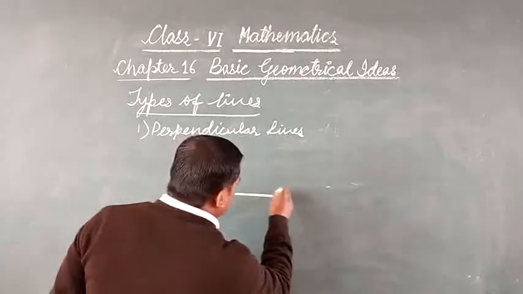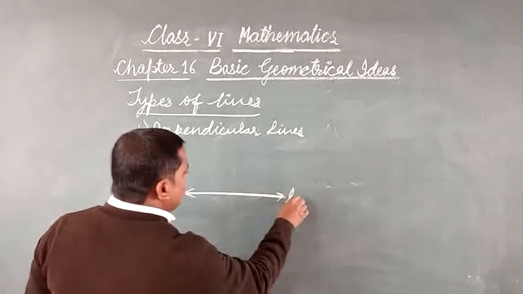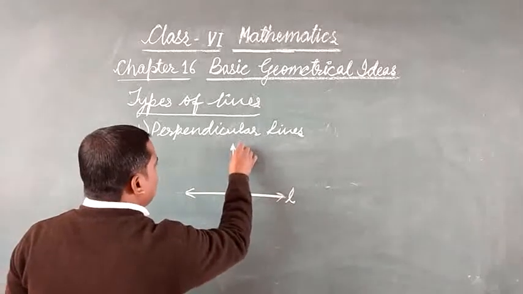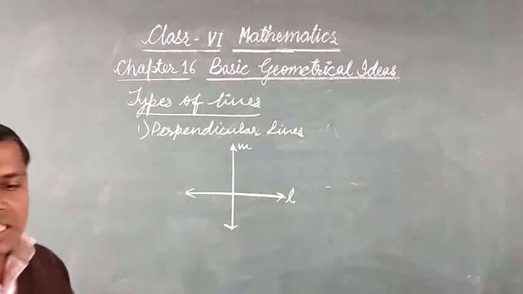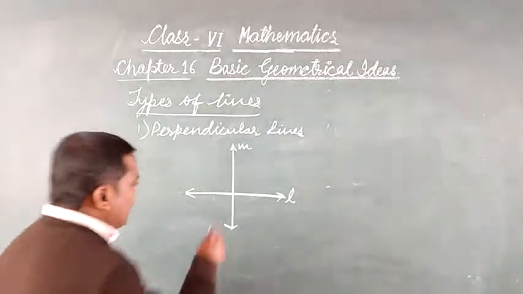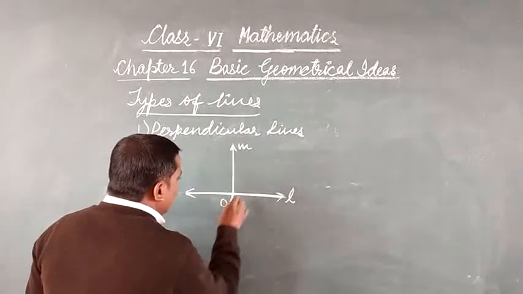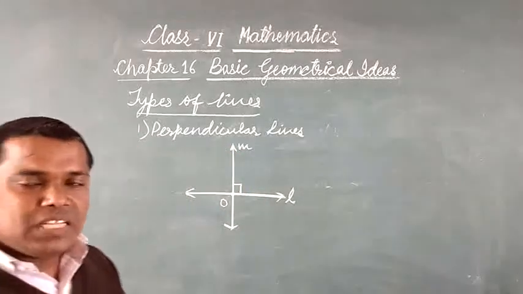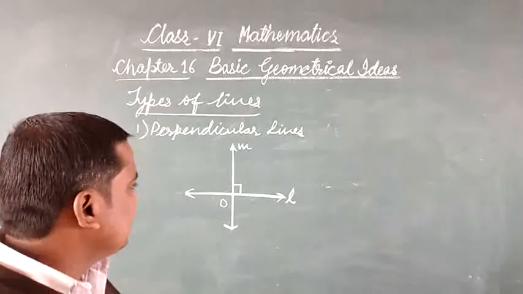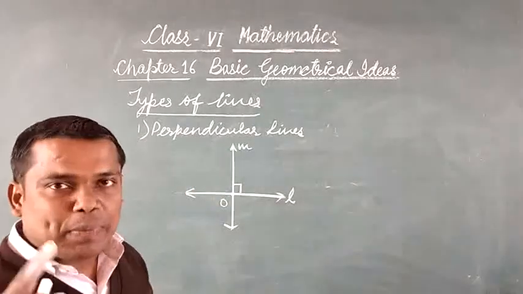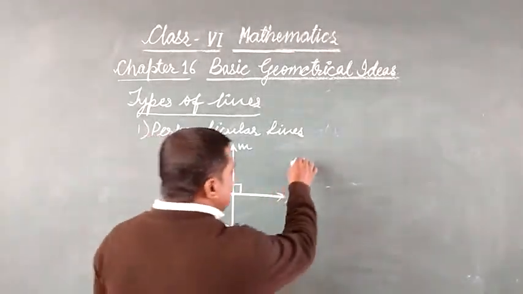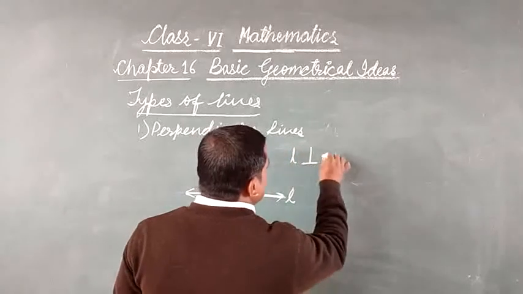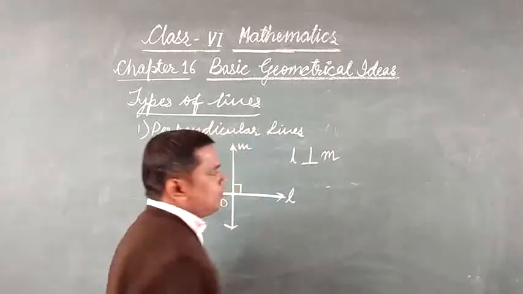Suppose one line we have is L and another line is M, and these two lines are meeting at point O with an angle of 90 degrees. Then we can say that these two lines are perpendicular to each other. This is the symbol for perpendicular lines: L perpendicular to M.